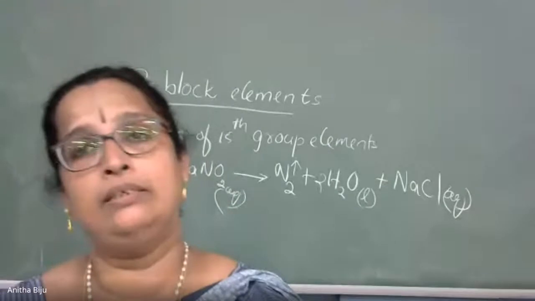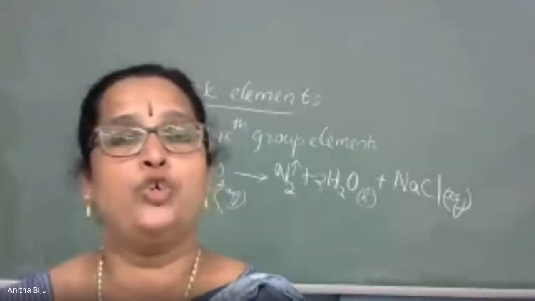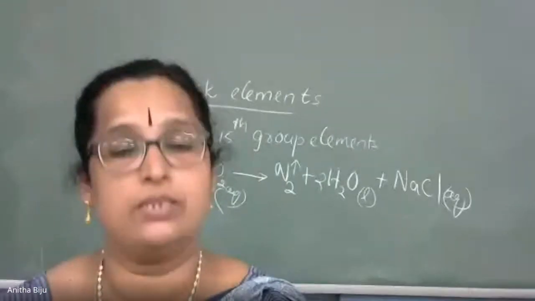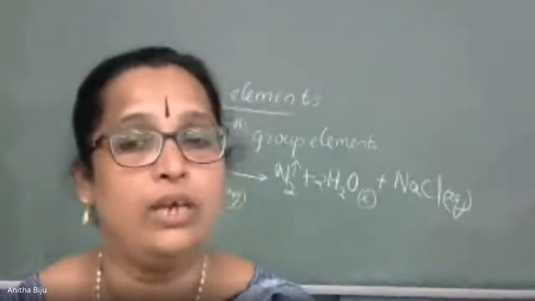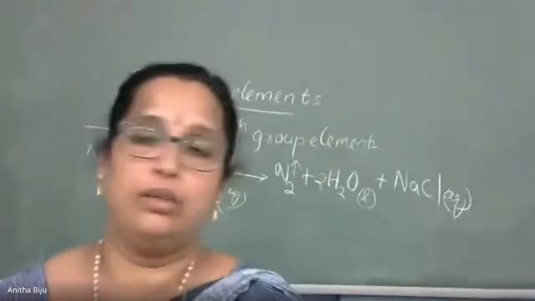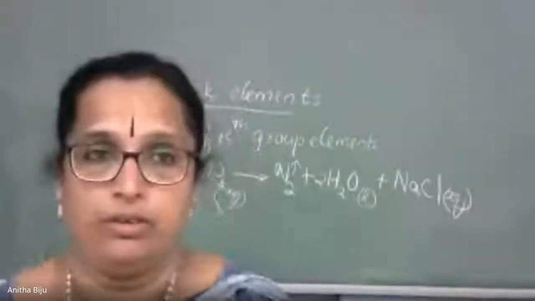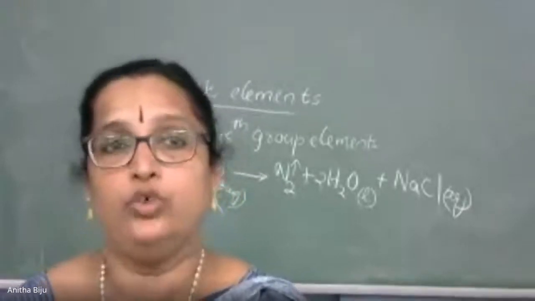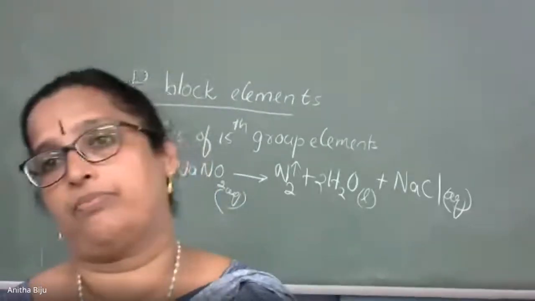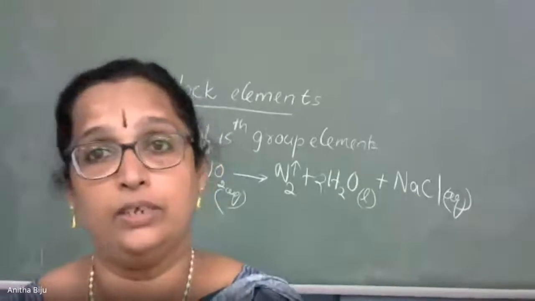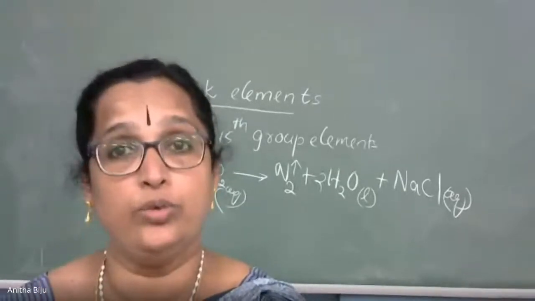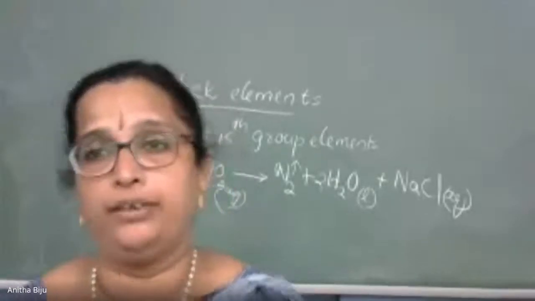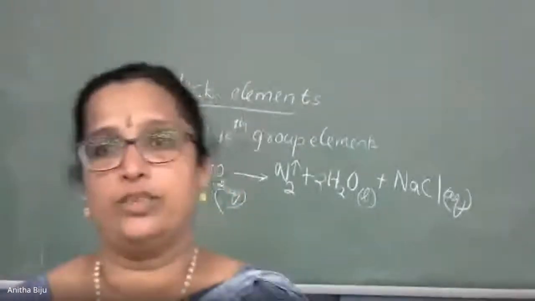And the third one, method of preparation of ultra pure dinitrogen. Ultra pure means, you know in which area we are using dinitrogen in our day-to-day life. Not using directly, but when you are purchasing something from the market, it contains dinitrogen.